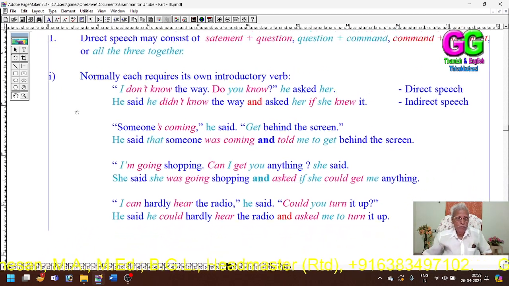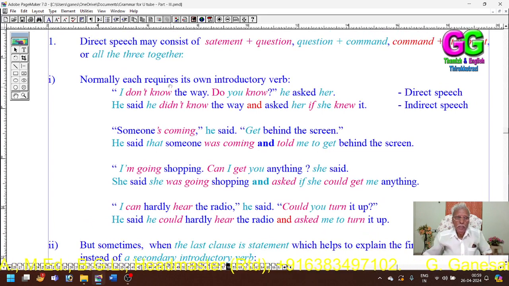First, normally each requires its own introductory verb. Dear students, in the mixed form, the sentences may be either statement, question or command. Whatever the form of the combined sentence, each sentence would take its required introductory verb, that is, reporting verb.